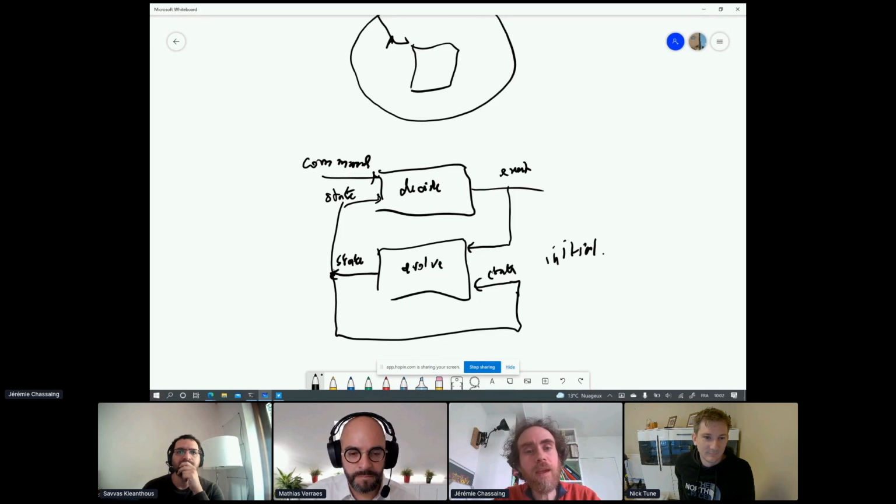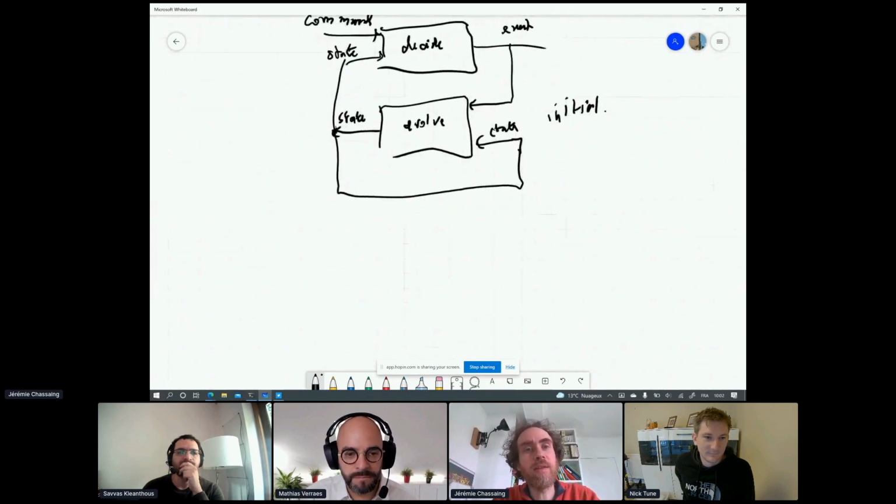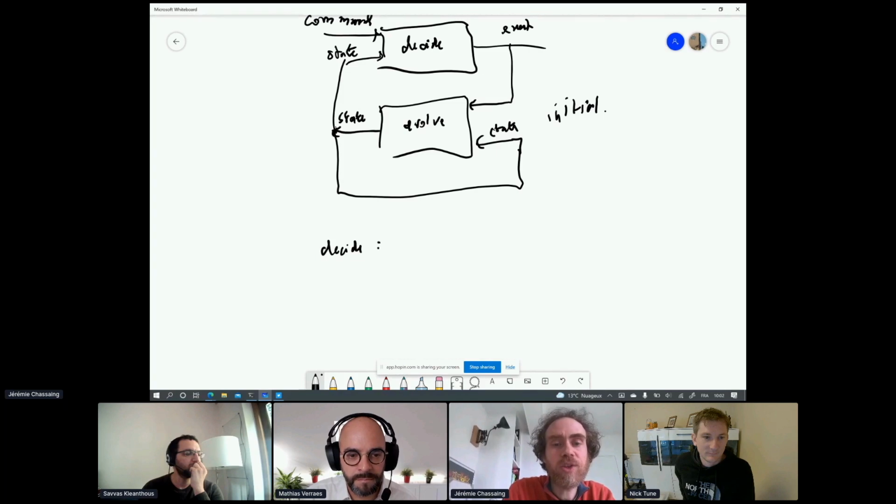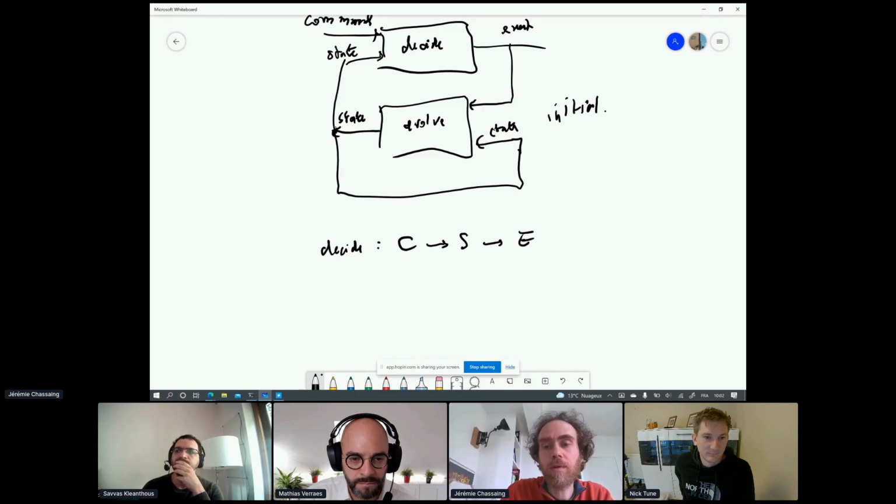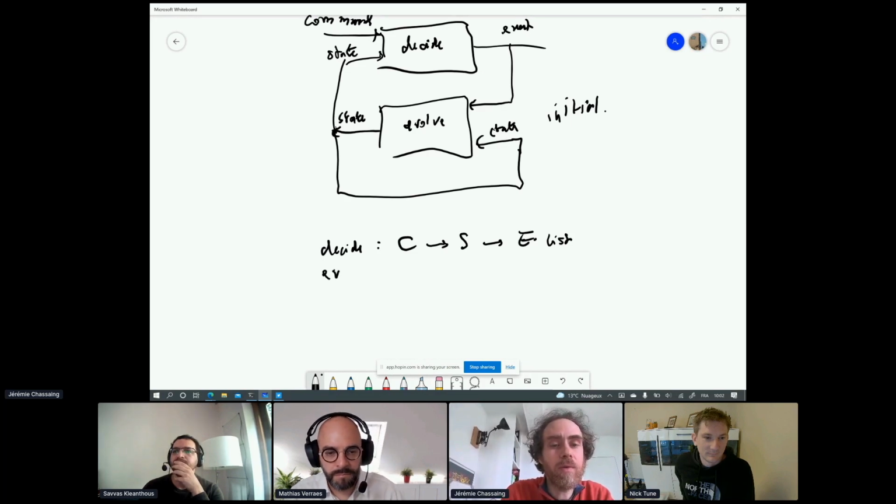And something very interesting with that is that it can be written as two functions: a function decide, which takes a command and a state and returns some events. I put just the initial of the type. We have an evolution function, evolve, which takes a state and an event and returns a state.